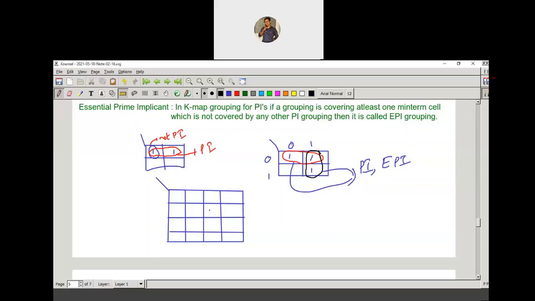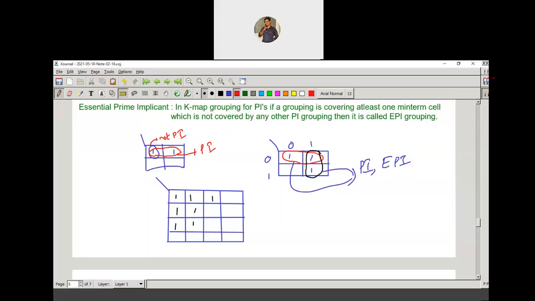For example, let me give some random example. You can take this example.